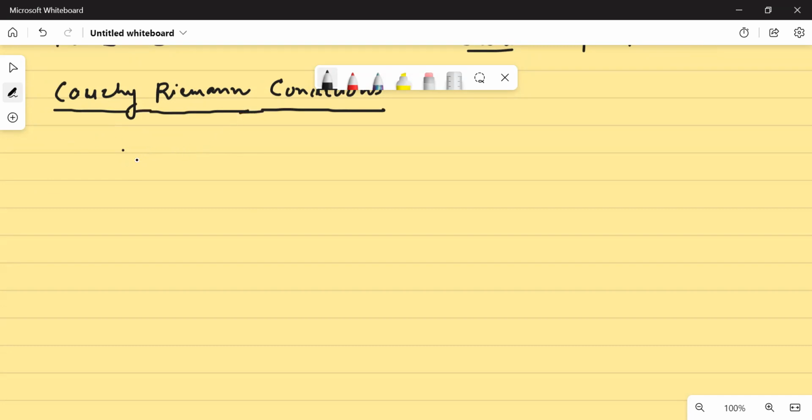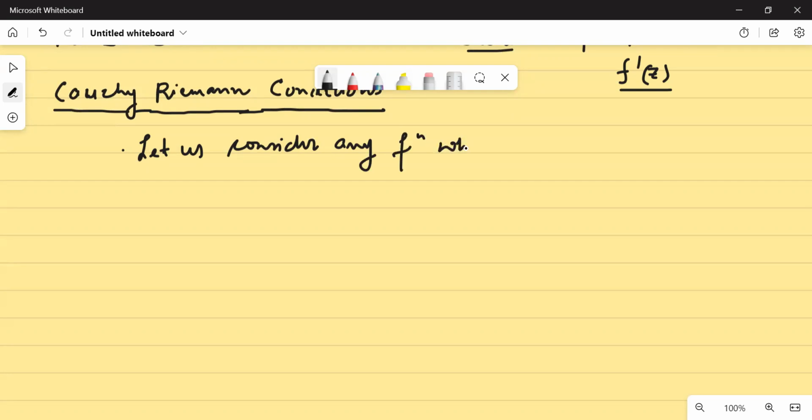Okay, so देखो Cauchy-Riemann conditions के लिए अब एक चीज हमने पढ़ ली कि function का derivative कब exist करता है. This is we are clear with. Now we are moving to Cauchy-Riemann conditions, and let us consider any such function whose derivative exists.